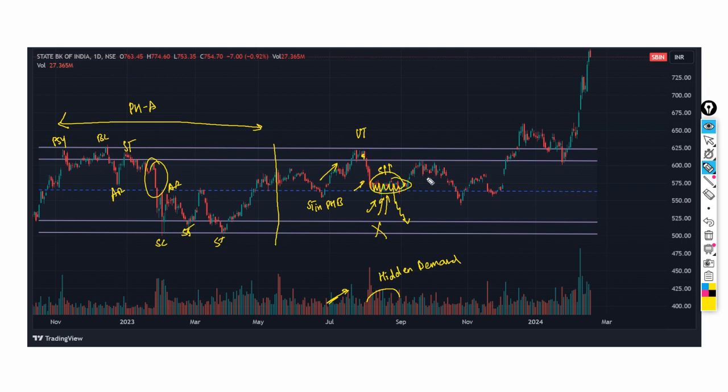This is a clear indication to us that there is strong support by operators at this place. So this is how we should look at volume and price action together and deduce from our observations what exactly the operator is doing. Just because we see strong red bars, it does not mean that there is selling, and if we see a strong green bar, it does not mean that there is buying within it. So here we understand that there is strong support from the operator.